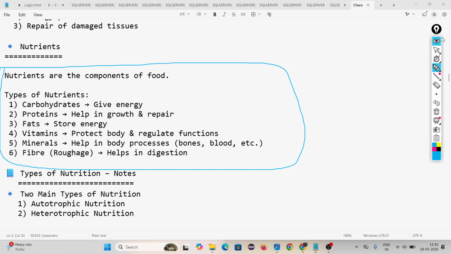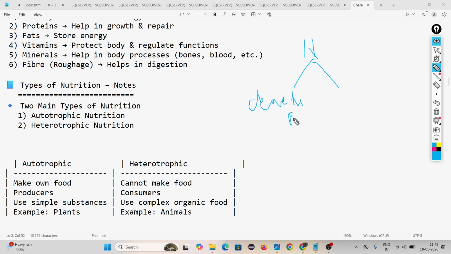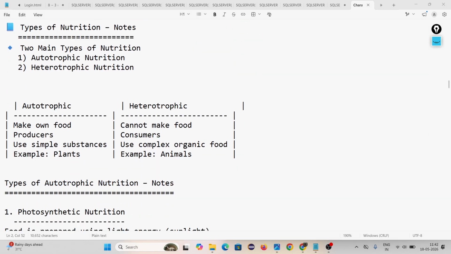Then come to types of nutrition. In nutrition, two things are covered: deriving the food and utilizing the food. What do you mean by deriving food? Deriving food means you are getting food, you are making food by your own or depending on another organism. Based on this, nutrition is of two types. One is autotrophic nutrition and another one is heterotrophic nutrition.